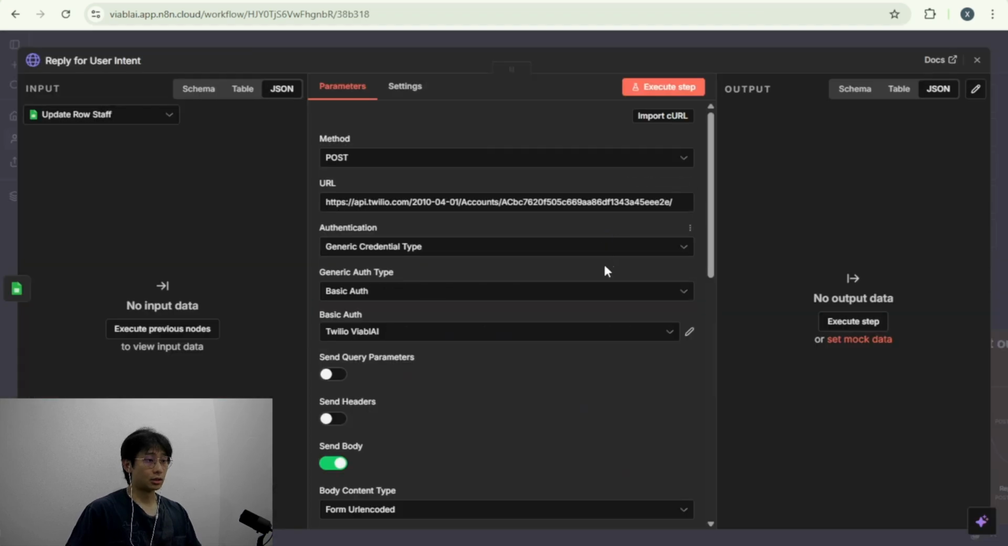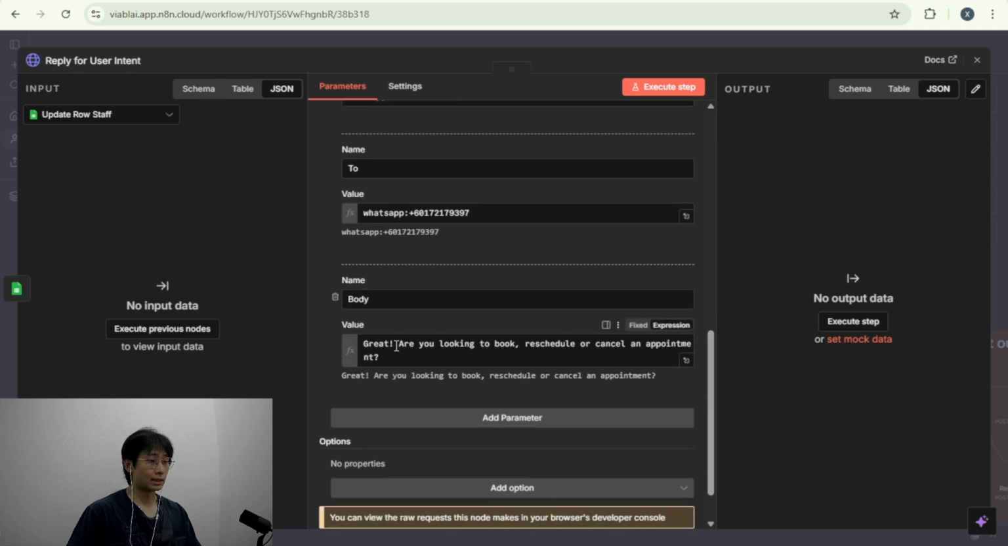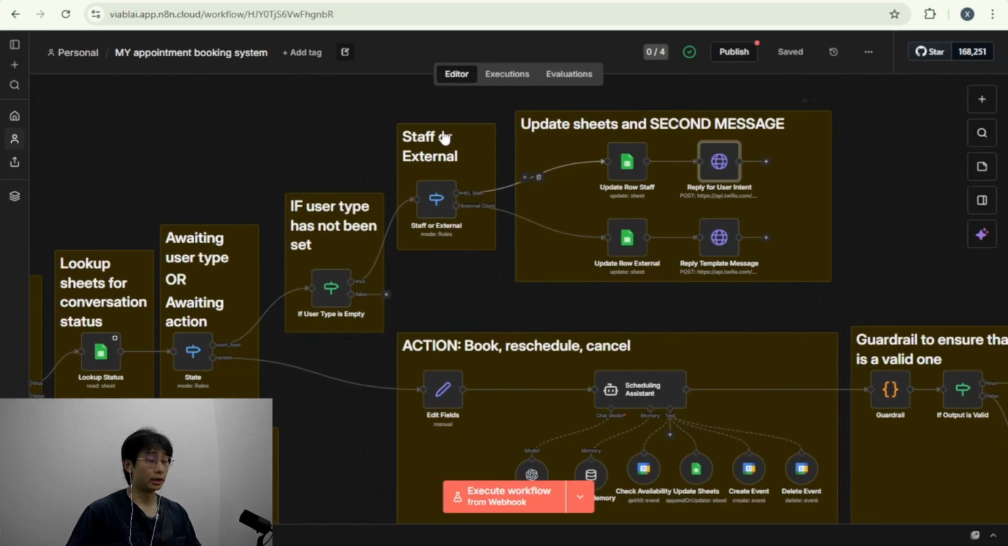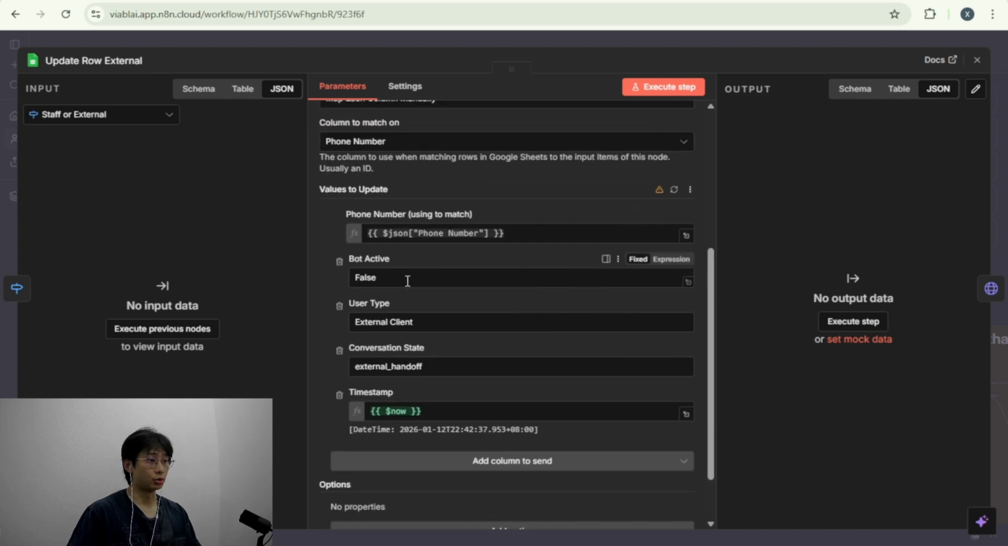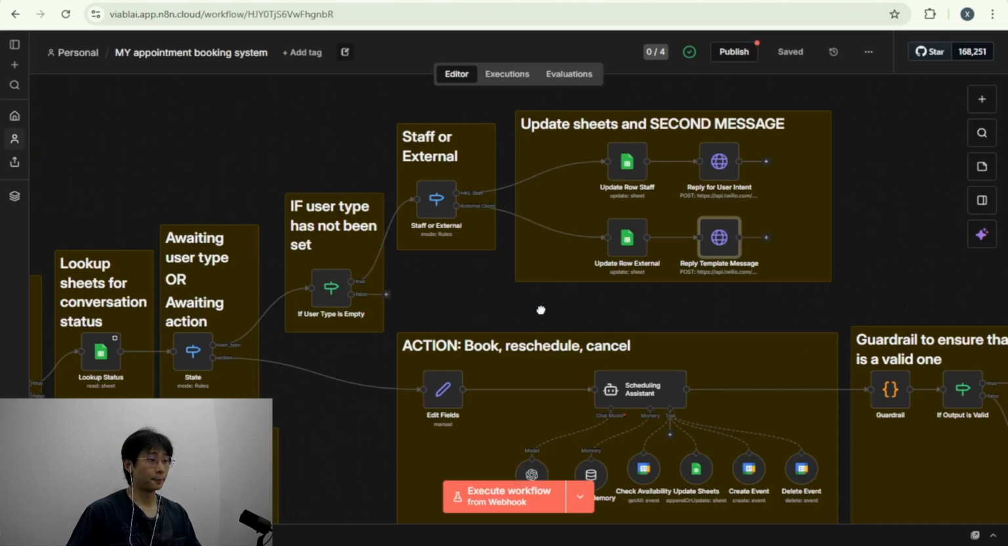The next node is an HTTP request node just to send the user a reply asking what they are looking to do today. Are they looking to book, reschedule, or cancel an appointment? On the other hand, if they are an external client, we would update the row on the spreadsheet to bot active status equals false, user type as external client, and the state of the conversation as external handoff. And the reply message would be: thanks, Ms. Tang will reply to you as soon as possible, and the chatbot will stop there.